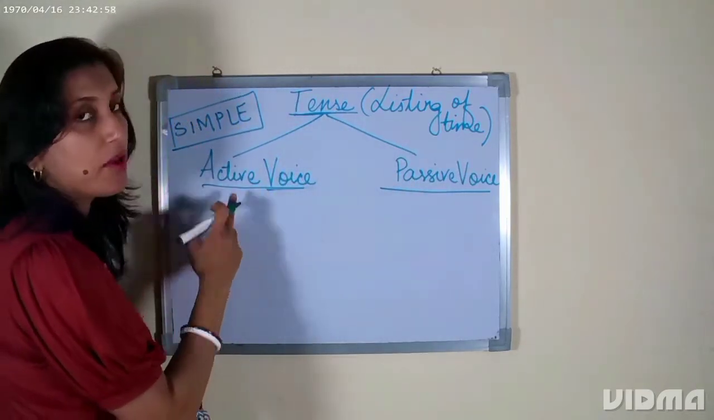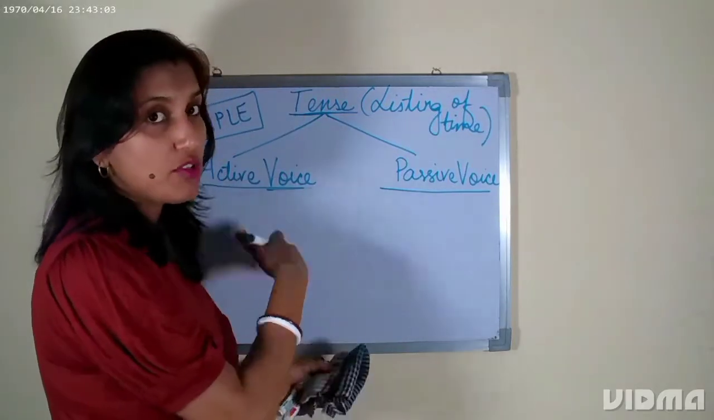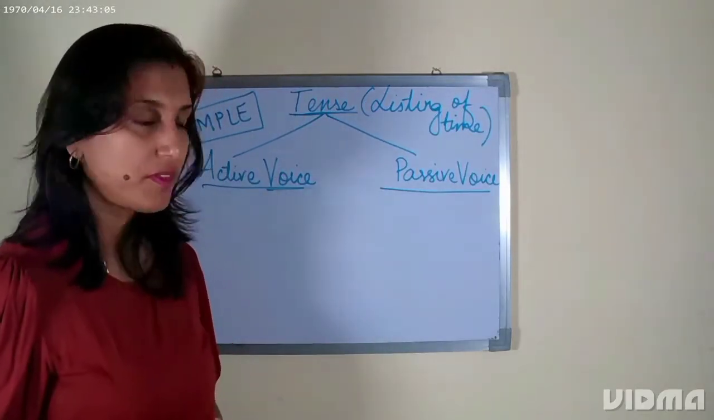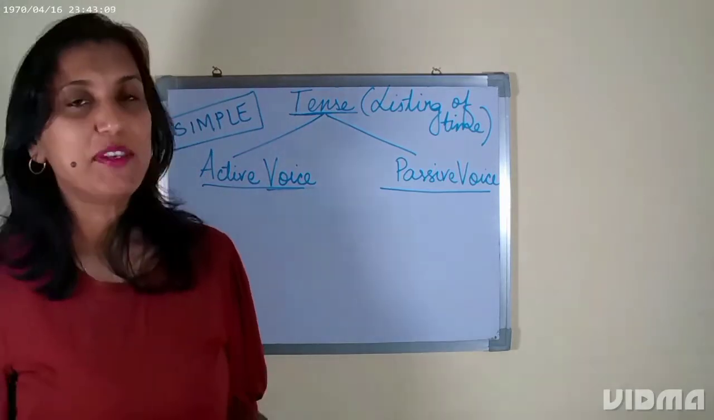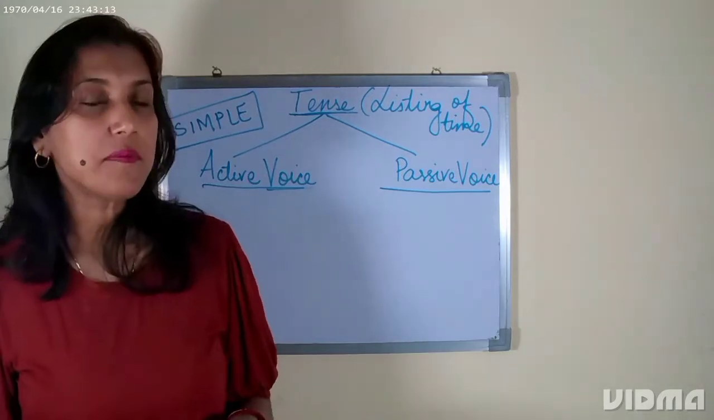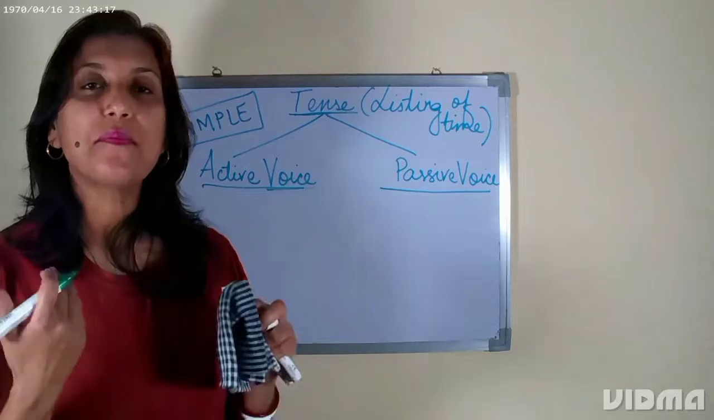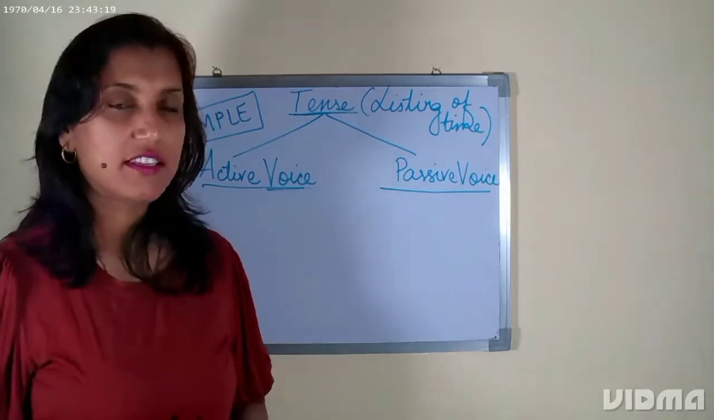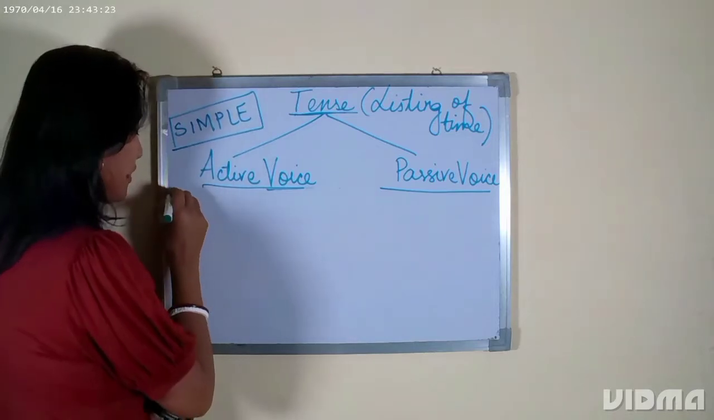Active form क्यों बोल रहे हैं? Because voice means verb form. Okay? And that can also be done in passive form, right? So simple tenses are how many? Similar to time frame, present simple, past simple and future simple. Okay? Present indefinite, past indefinite and future indefinite. ठीक है? तो हम लोग simple tenses पहले करेंगे.